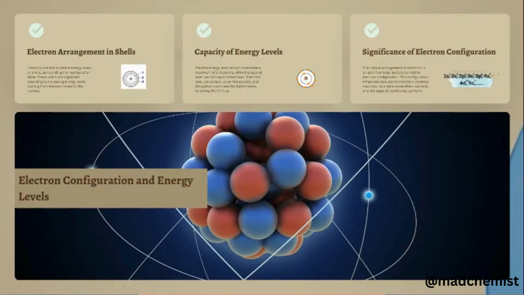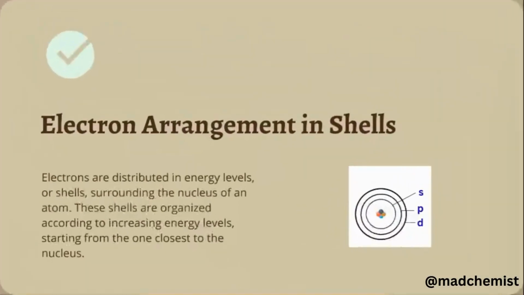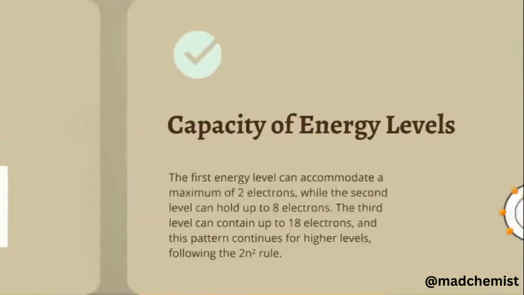Now move to the electronic configuration and energy levels of atoms. Electron arrangements in shells: electrons are distributed in energy levels or shells that surround the nucleus of the atom. These shells are organized according to increasing energy levels, starting from the one closest to the nucleus, that is the S shell, then comes P, then D, and then the F subshell.